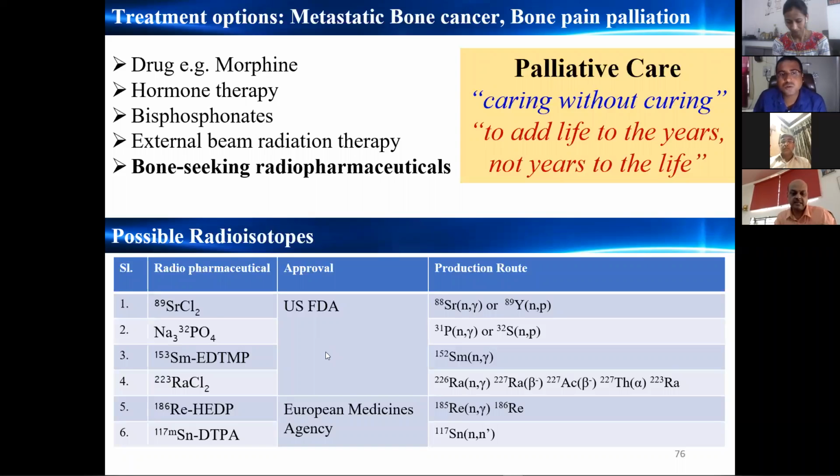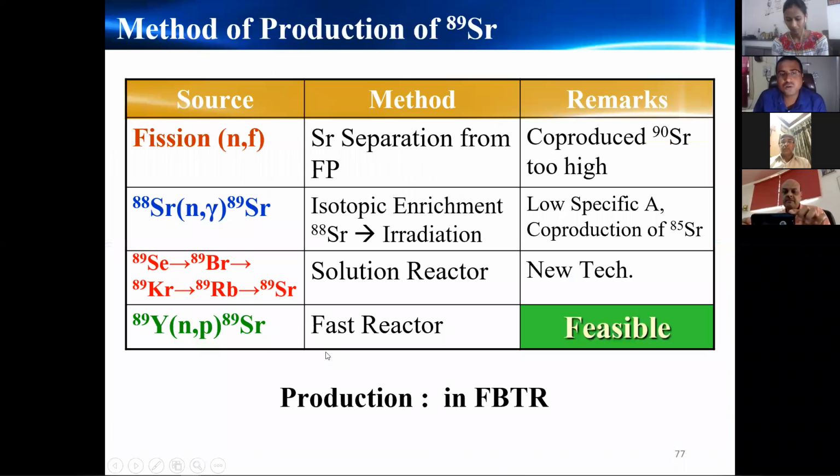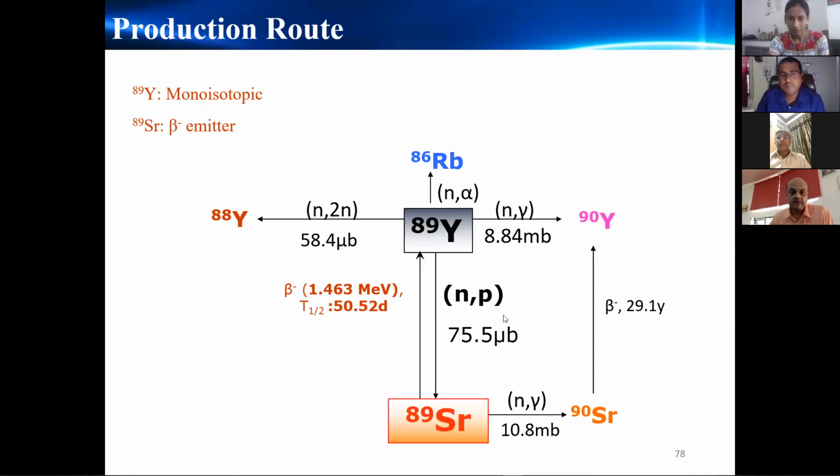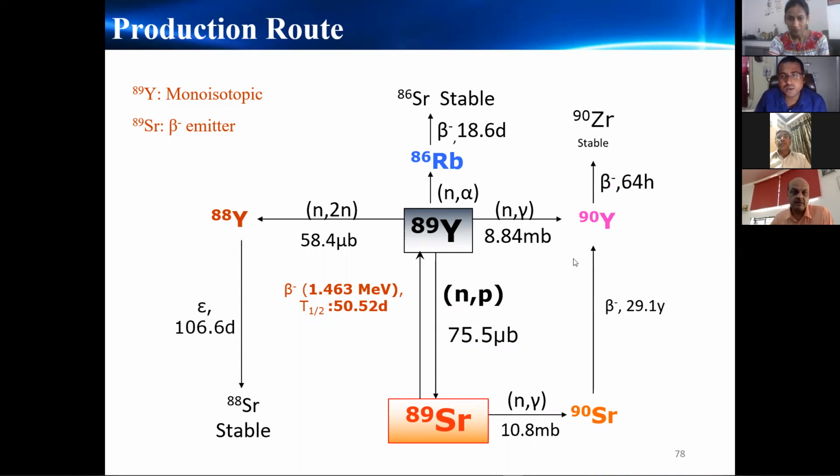In India, there are various ways it can be produced, but we are producing it by the fast reactor route, the yttrium 89 NP reaction to strontium 89. This is the reaction by which it gets produced. Apart from this reaction, other reactions also take place, and those products decay by various means. Yttrium 88 is the major source of radiation.